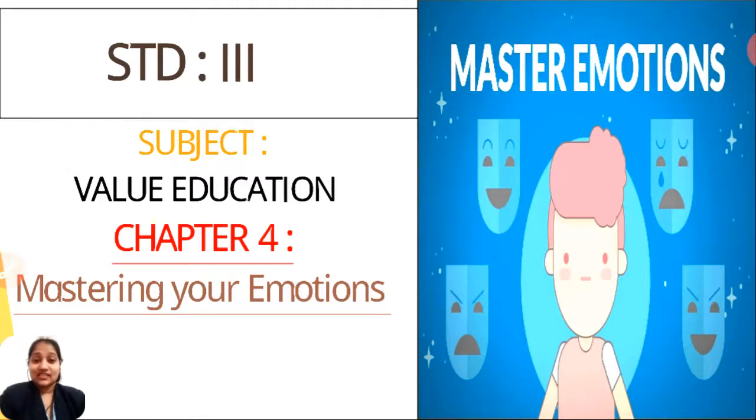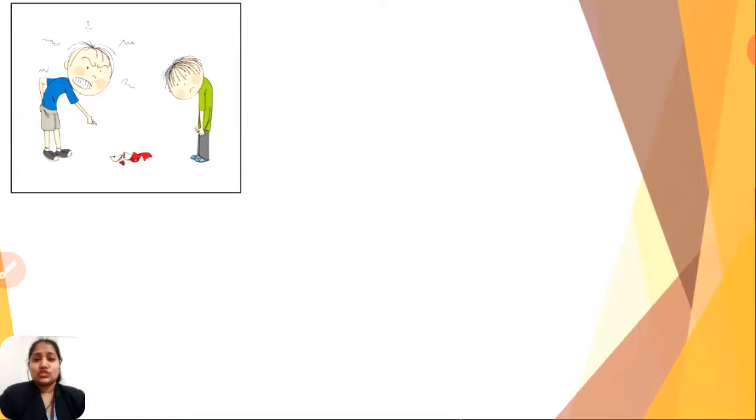So students, before moving to our chapter, let's see the first thing here in the picture. One boy is shouting at the other one. Maybe they are brothers, and something has broken, so he is shouting at him.